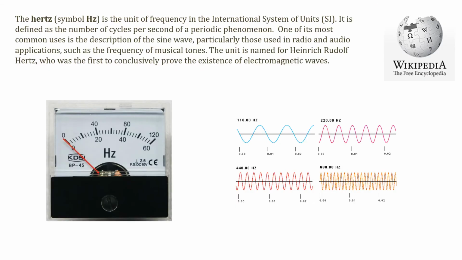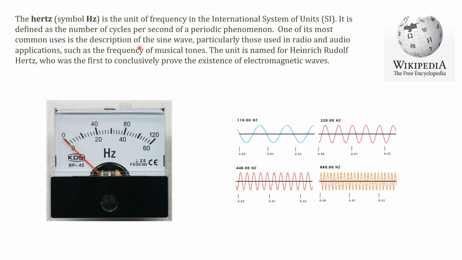The symbol for hertz, capital H, lowercase z, is the unit of frequency from the International System. I just got this from Wikipedia. What does hertz mean? It's defined as the number of cycles per second of a periodic phenomenon. Some of you will have already worked with hertz in physics, but some of you won't. It doesn't matter.